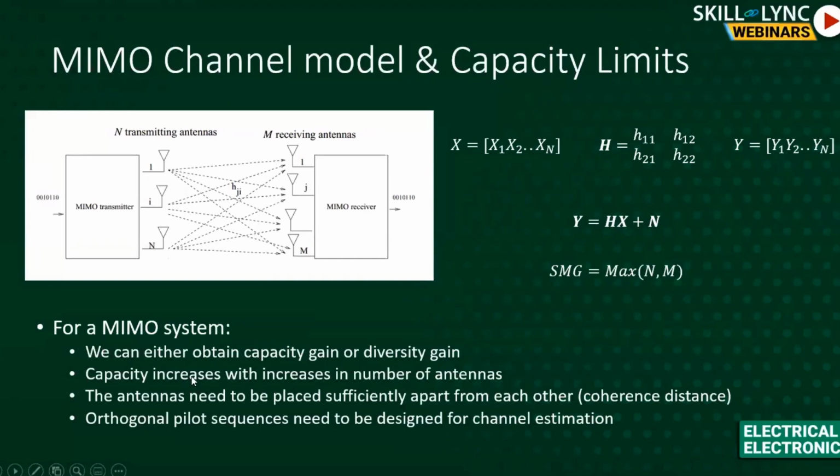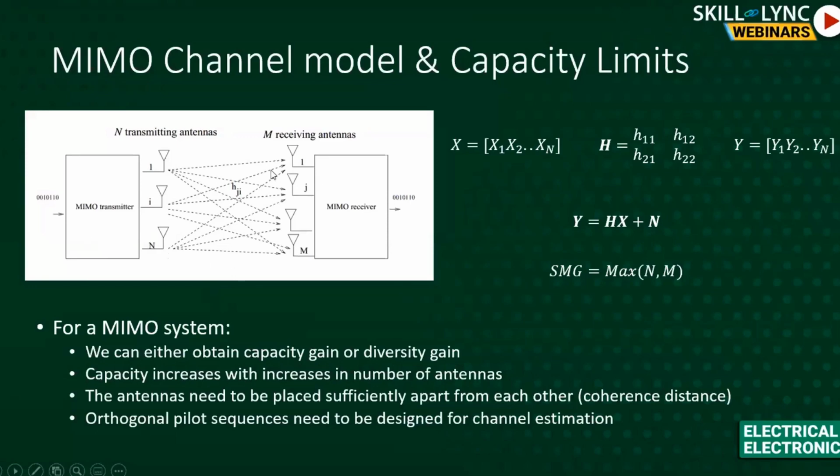So for a MIMO system, a few key points to remember here is that you can either get a capacity gain or a diversity gain. So by capacity gain, what I mean is you can send different data streams through different antennas and treat it like one link here and the other.